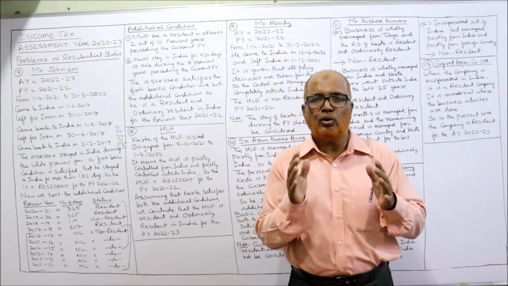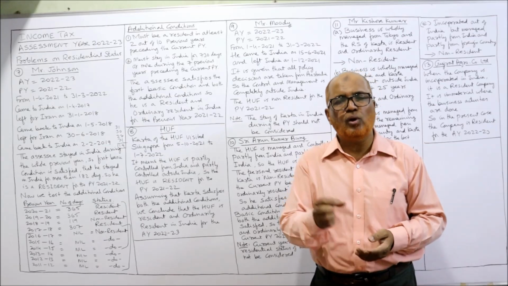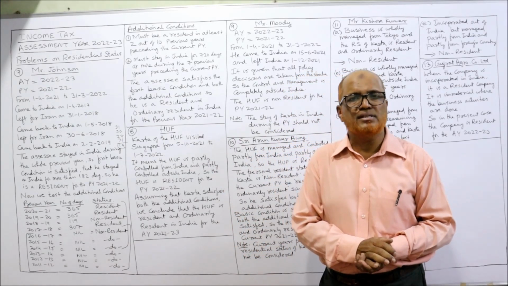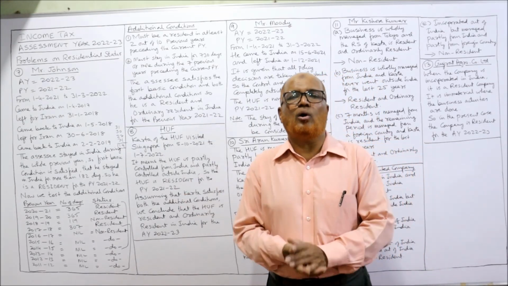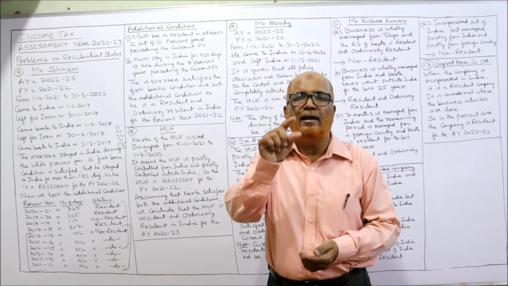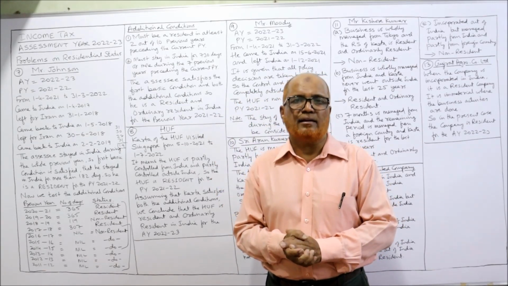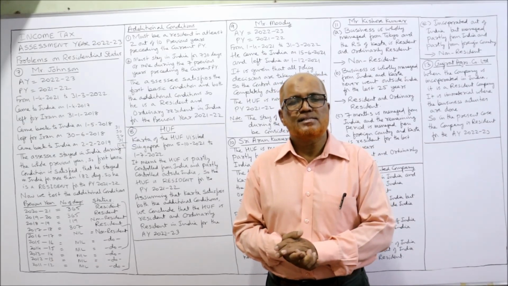So if you watch the video 2-3 times, definitely in examination with full confidence, you can attempt the question on problems of residential status. So this marks the end of unit number 1, that is introduction. Second unit is income from salary. Inshallah, the next video I'll make on income from salary.